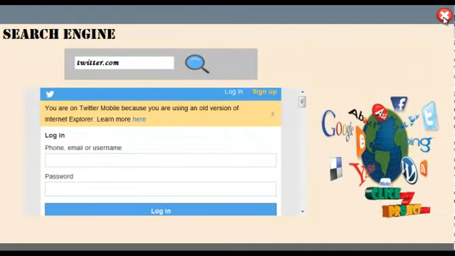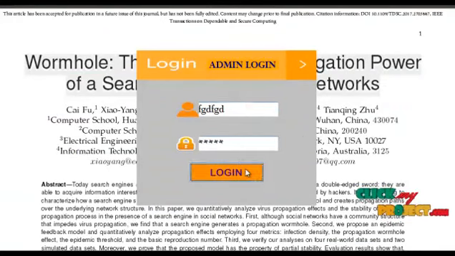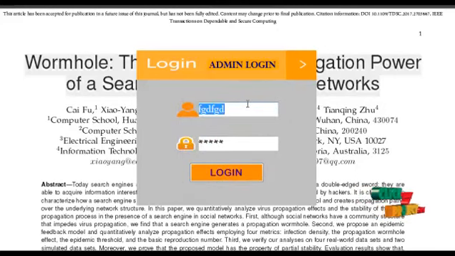Now we can see the admin authorization process. This is the admin login form. Admin has unique credentials here. Entering invalid credentials shows the invalid login message here. So admin must put the correct username and password here.